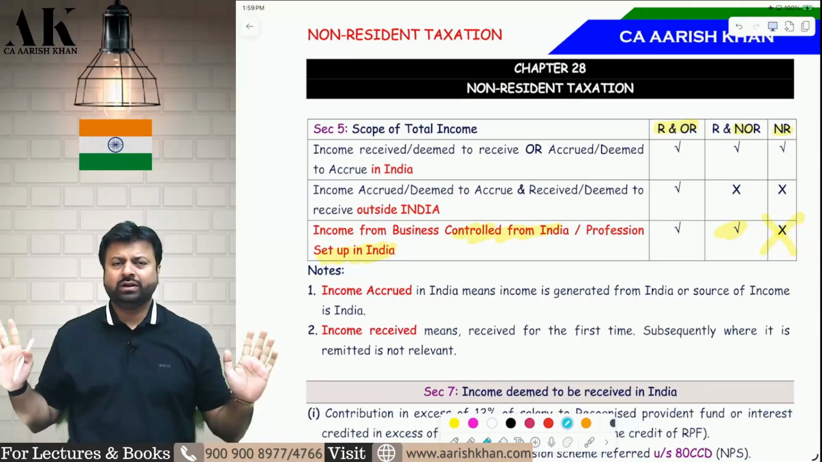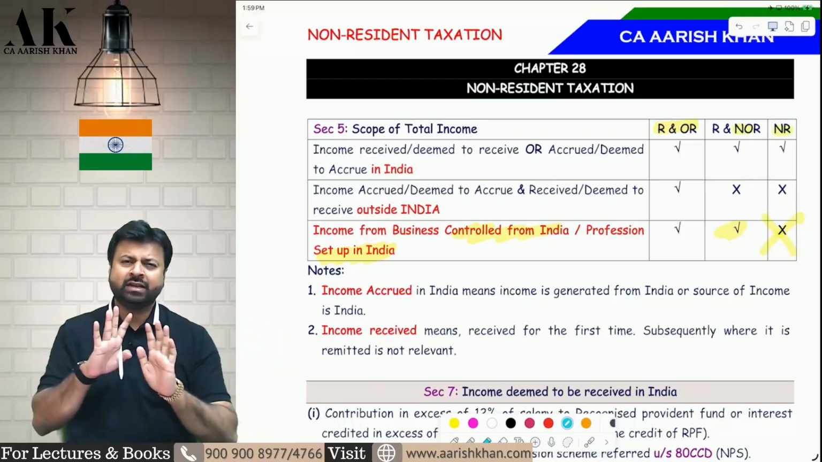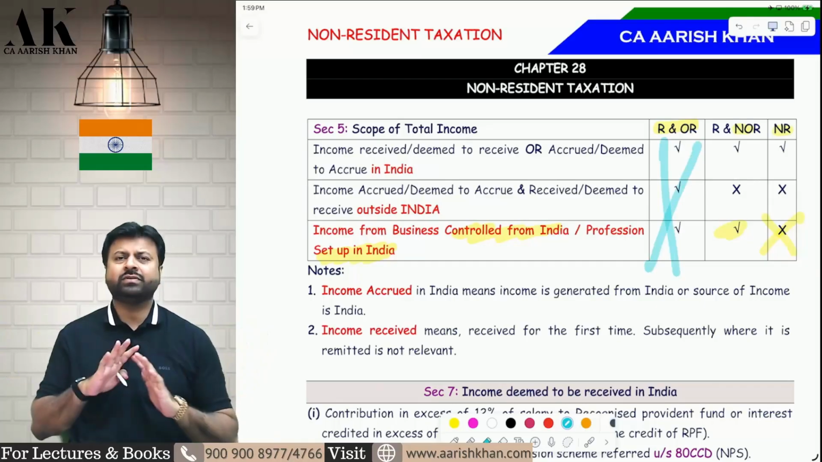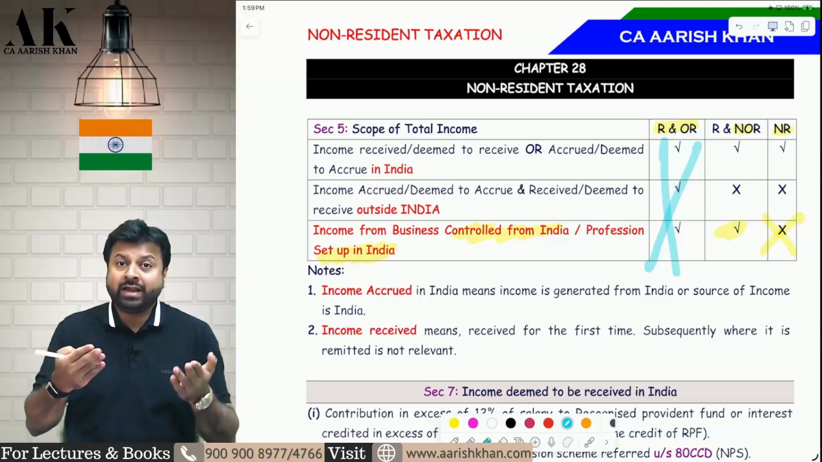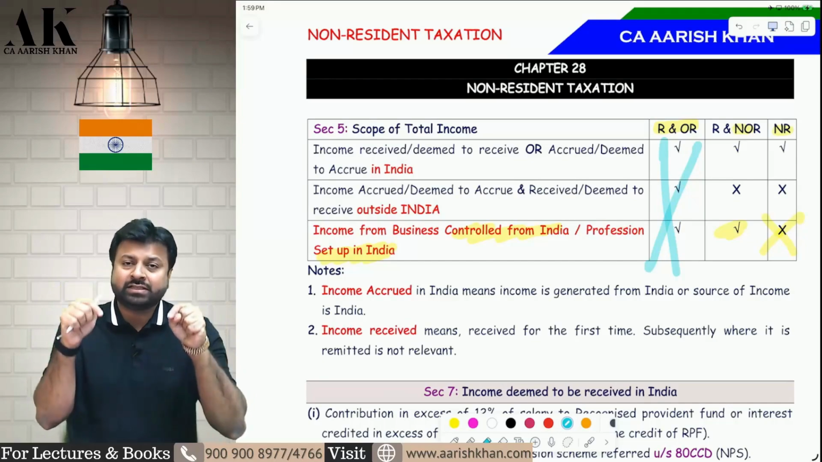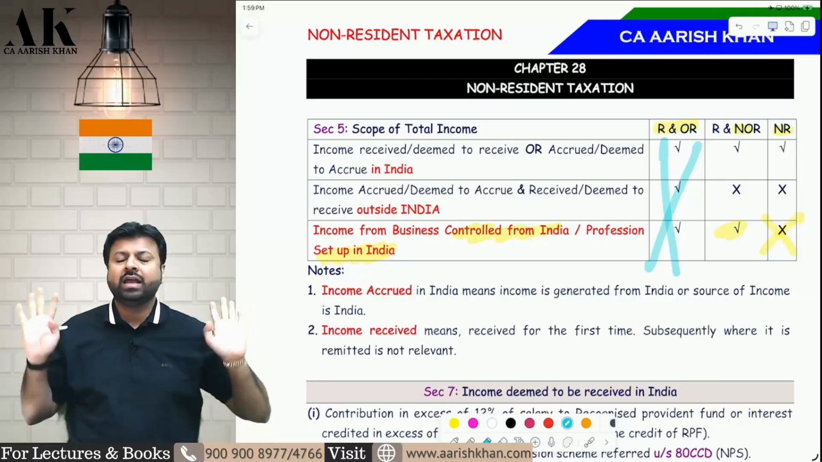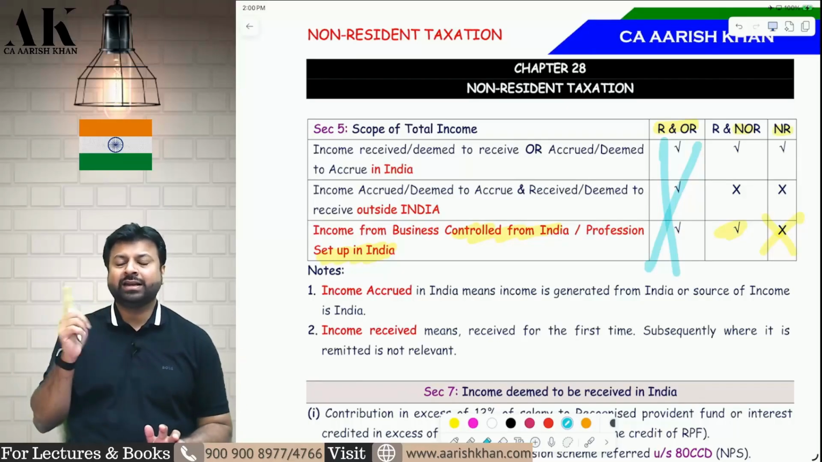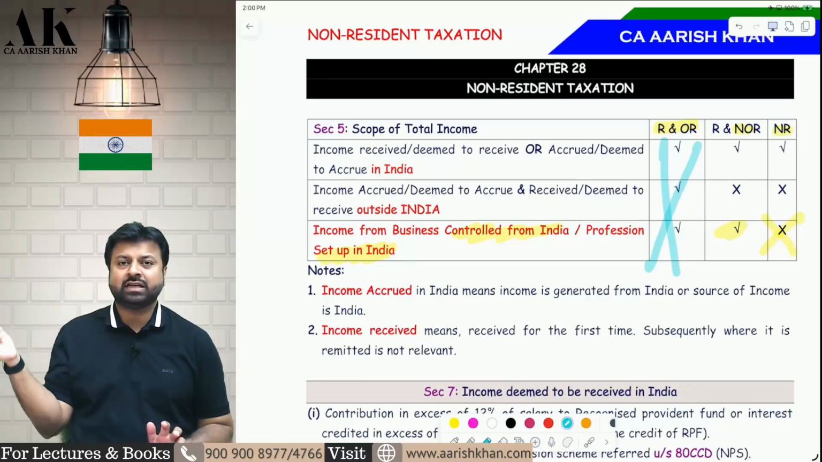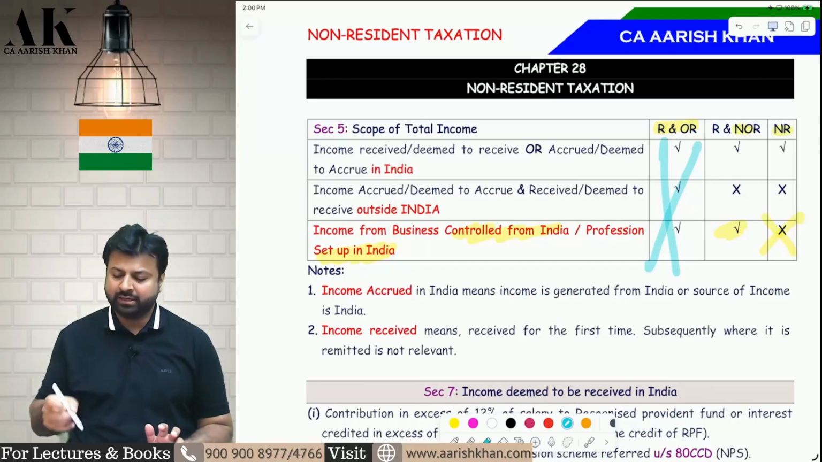In PGBP. So let me conclude once again that if you are R and OR, resident and ordinary resident, then world income is taxable. You don't have to check where it is accrued, where it is received, where it is deemed to accrue, where it is deemed to receive. It is always taxable. If you are NR and NOR, then it is only taxable if it is accrued in India or received in India. If it is accrued outside India as well as received outside India, NOR and NR will not be liable to pay tax in India. Third case, only one case NOR and NR will differ, and that is PGBP. If the business is done outside India or profession is done outside India, but the business is controlled from India or the profession is set up in India, NOR has to pay tax, NR will still not pay tax in that case.